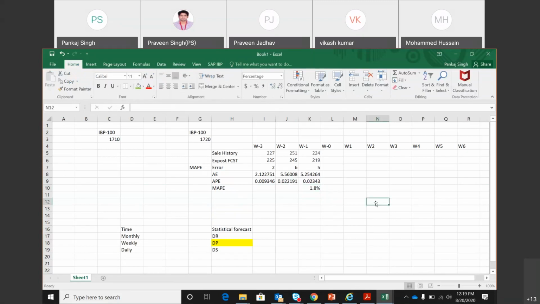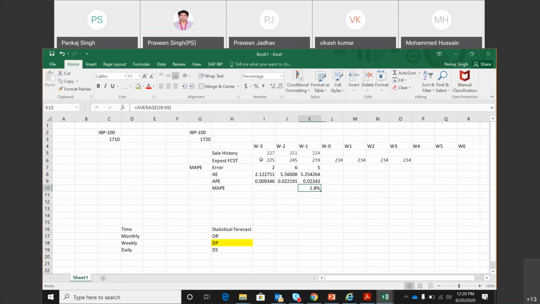So what it says to me is that, and this is exposed forecast, and certainly you will have some forecast value. So let me just write something. So what it indicates to me is that whatever forecast numbers I have generated, that forecast has an error of 1.8%. So this is 98.2% accurate. So that is the meaning of this.